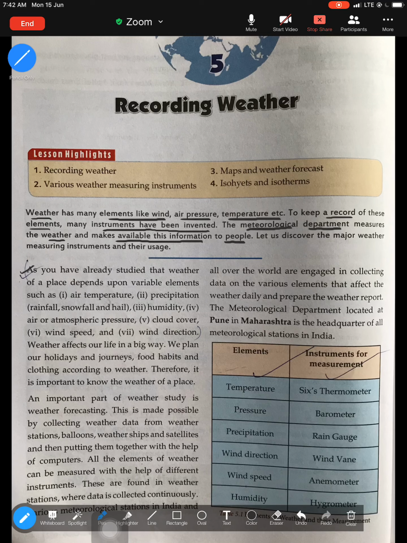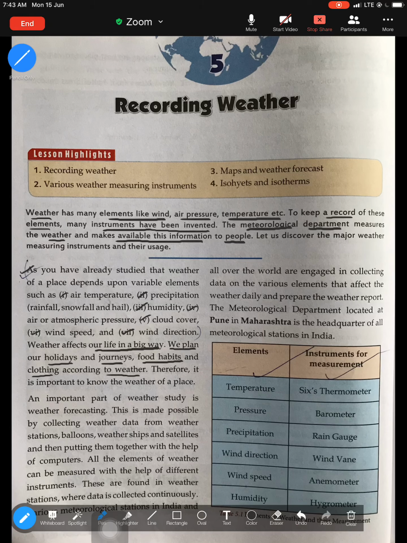As you've already studied, the weather of a place depends upon various elements such as air temperature, isn't it? Air temperature, precipitation such as rainfall, snowfall, hailstones, humidity, pressure, cloud cover, wind speed, wind direction. These are all different elements of weather, and each element affects the weather of a place. Weather affects our life in a big way. You might not have noticed, but it is very important to know weather plays a very, very important role in our life. We plan our holidays and journeys, even food habits and clothing according to weather, isn't it?